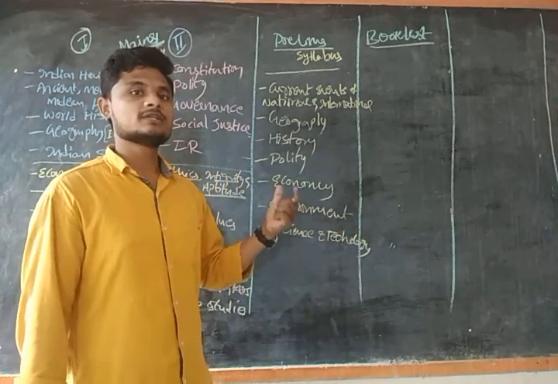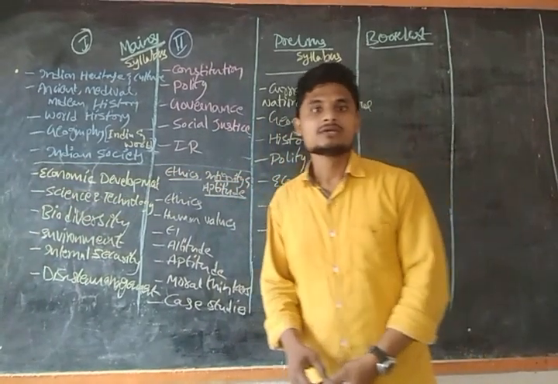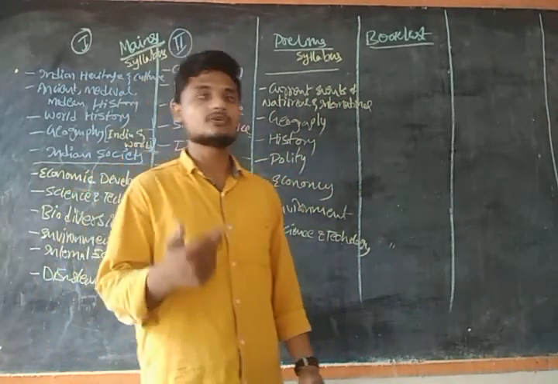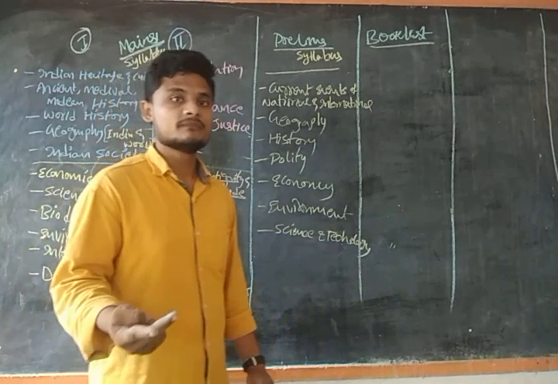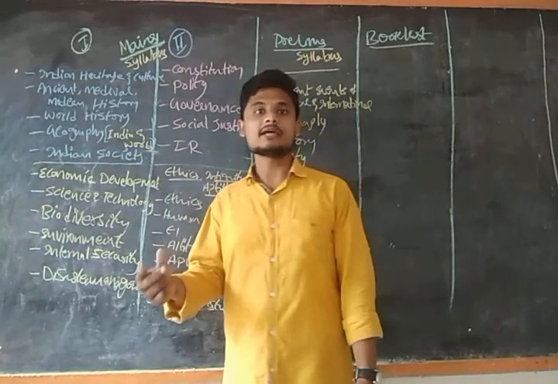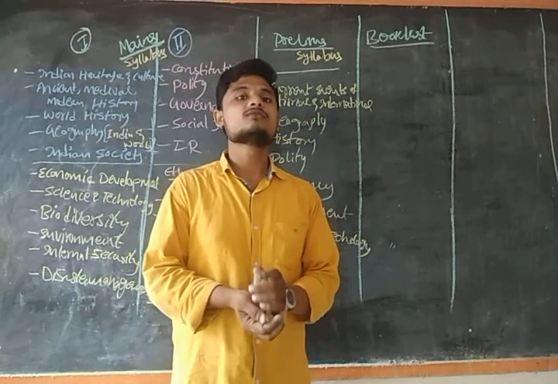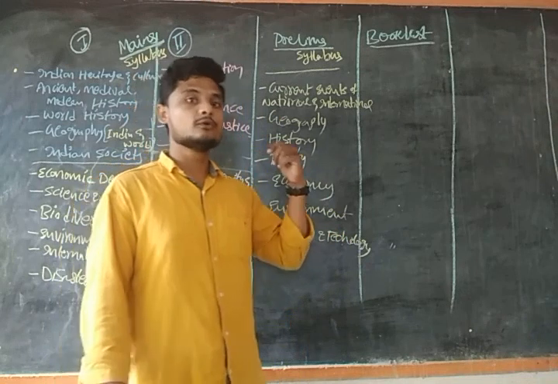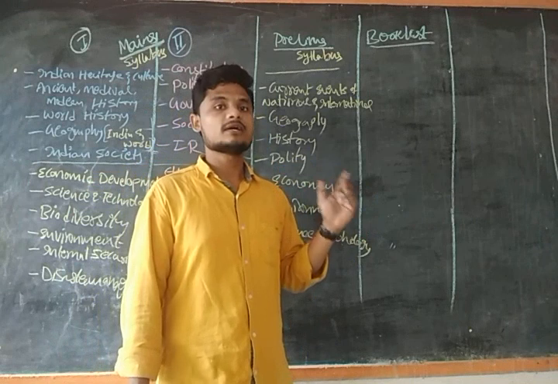Whereas if you see the physical geography of the world, we have tsunamis, earthquakes, landslides, and the oceans. If you study the oceans, that is oceanography, lithography, and the atmosphere. Why? Because the atmosphere is not specific to India or the world, it is too common. That is why that is known as the physical geography of the world. Those are the components present in the physical geography of India and of the world.